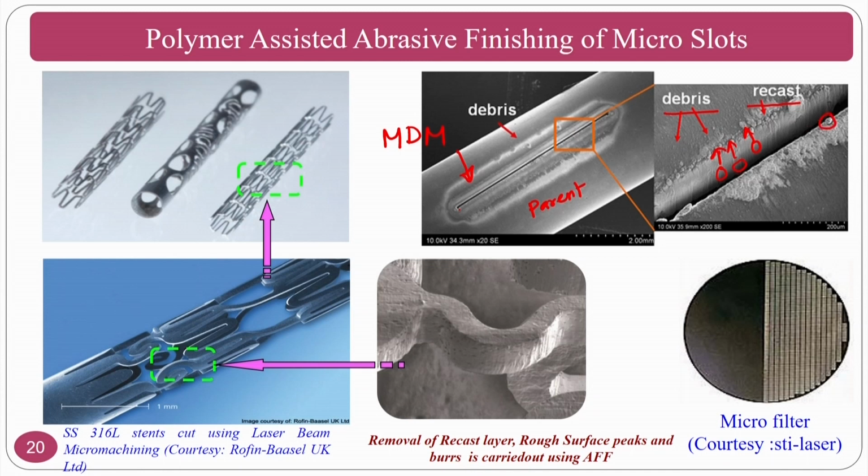If this enters, these are very hard materials and your heart or any other body parts are very soft tissues, and this will damage the human body. That's why you should be very careful in using these biomedical devices. Before that, you have to do the proper polishing so that you can remove the unwanted materials.